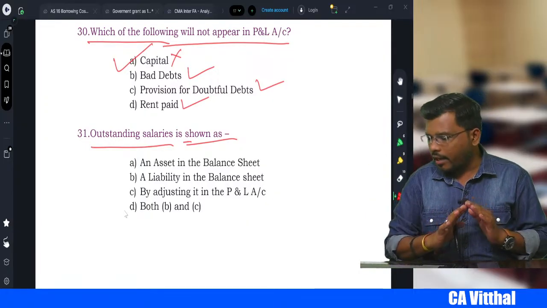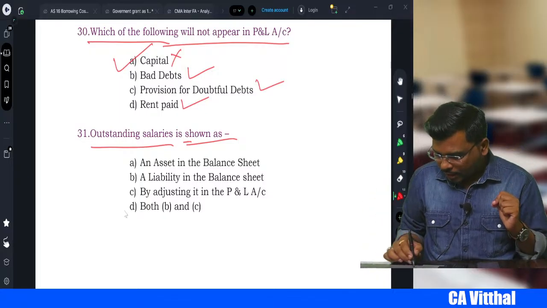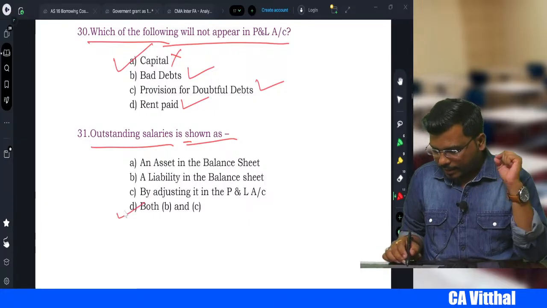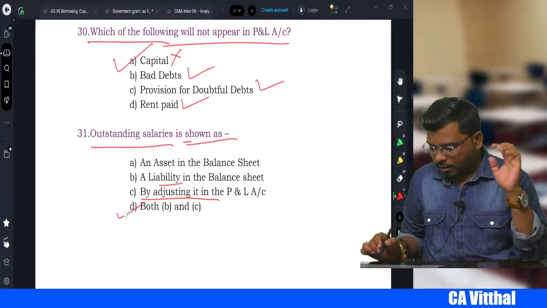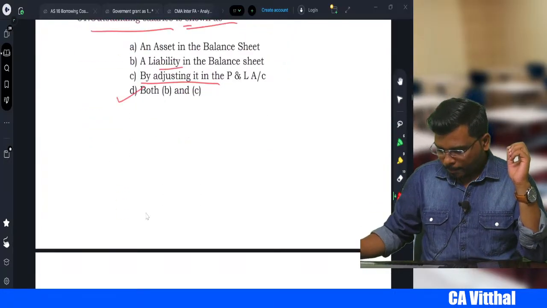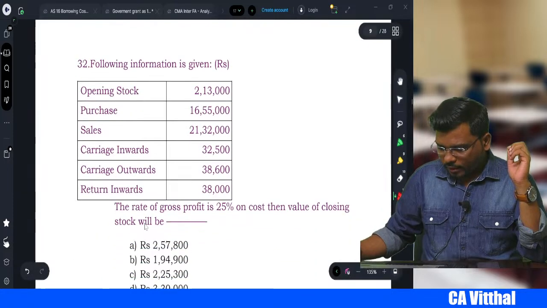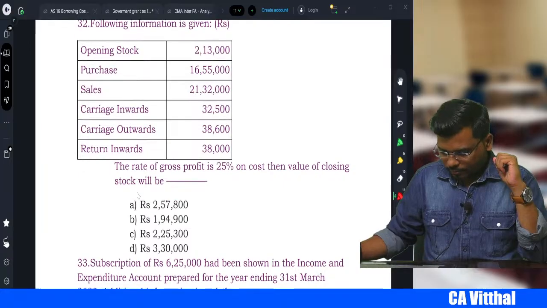So the more appropriate answer will be B and C, that is, the liability side in the balance sheet and by adjusting in the profit and loss account. Okay. Next, my dear student, this is again the favorite question of the paper setter.